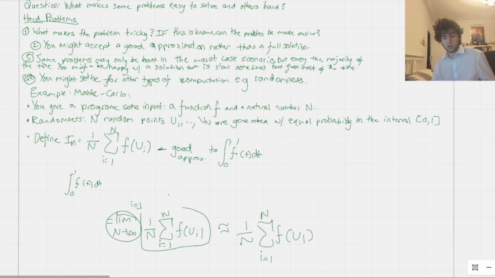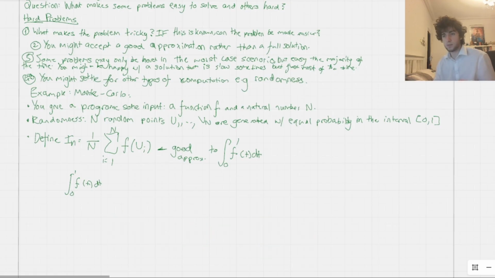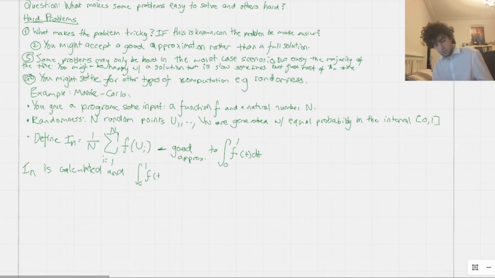And so you've used a Monte Carlo simulation to randomly generate values on an interval, capital N values on the interval, which has infinitely many real numbers, so you're always going to have another number to choose. The idea is that you plug it into this formula, and the computer just evaluates it. That's it. So I_N is calculated, and the integral from 0 to 1 of f of t dt can be estimated for a suitable function f.